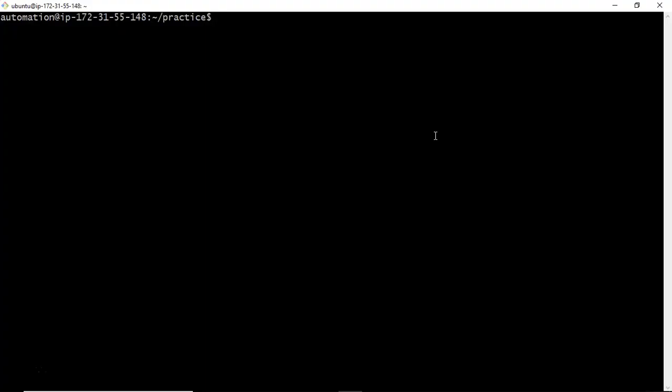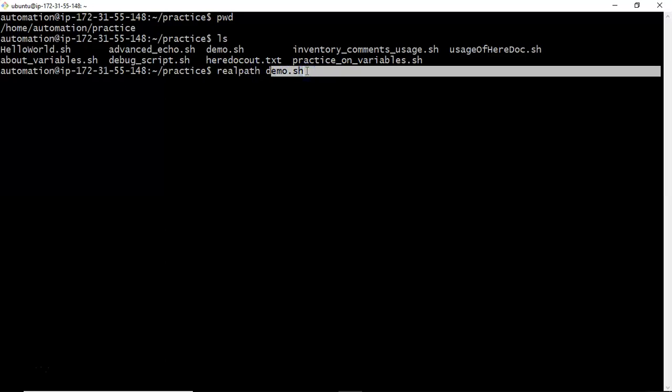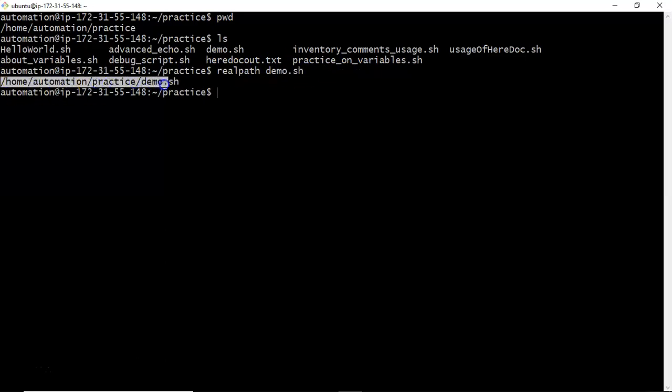Now let me explain this concept on my command line. Suppose I am under some location and here we have a list of files. I need to get the complete path of this demo.sh file. So how can we get it? Simply, for this pwd, if you append your file name, then you will get the complete path for your required file name. But instead of appending the pwd path with your file name manually, you can simply use the realpath command. Simply realpath, then your file name as an argument. See, this is the command, and this is an argument. Now if you enter, you can see that it is giving the complete path.